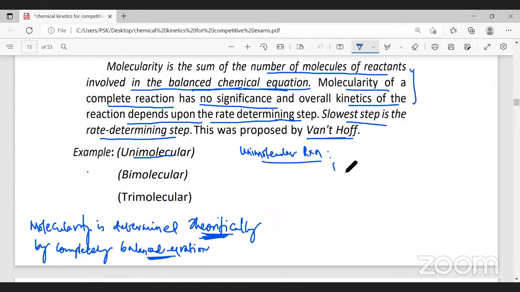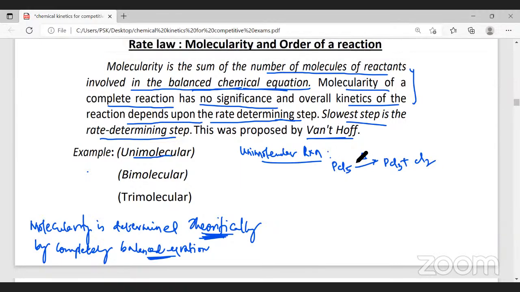Now for an example, if I take PCl5, phosphorus pentachloride, on heating, this phosphorus pentachloride will decompose to form phosphorus trichloride and give you chlorine. Now when I say heating, the energy has to be supplied. That itself is an indication the reaction is a slow step of the reaction. In the slow step of the reaction, how many reactant molecules are taking part?